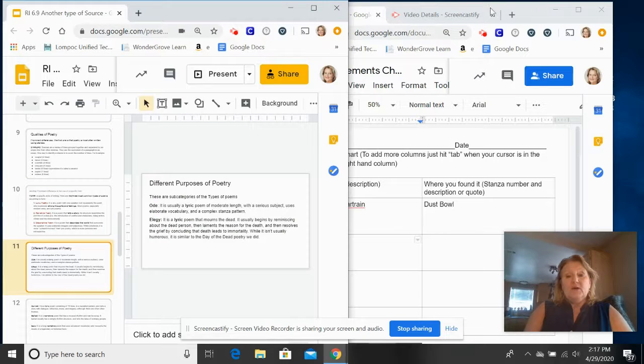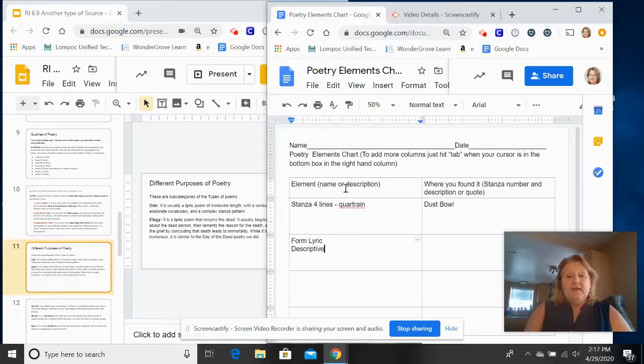And then we went on to talk about rhyme and rhythm. We decided that in the first poem there definitely was rhyme. And then we also talked about how if you have rhyme, you have rhythm. It has that sing-songy kind of quality. So we decided that this one had both rhythm and rhyme.